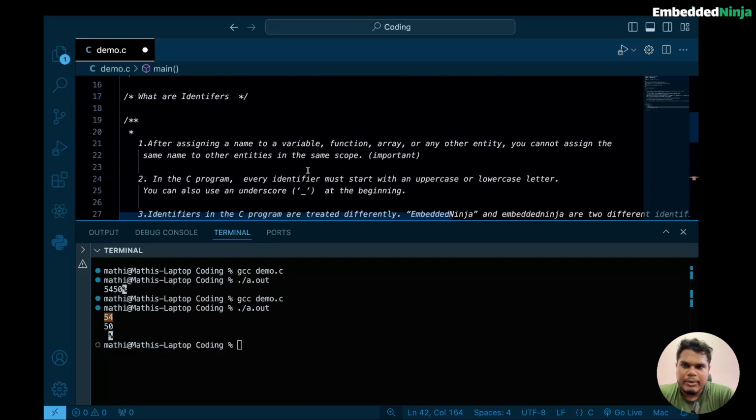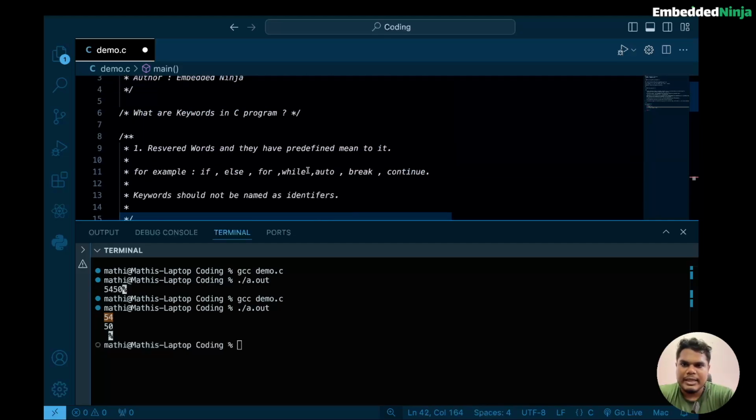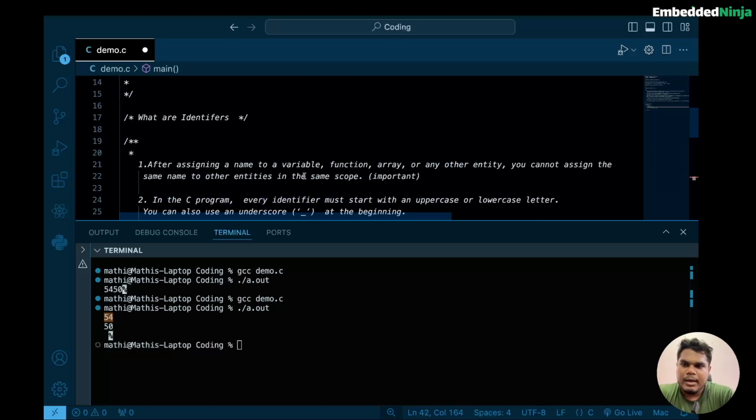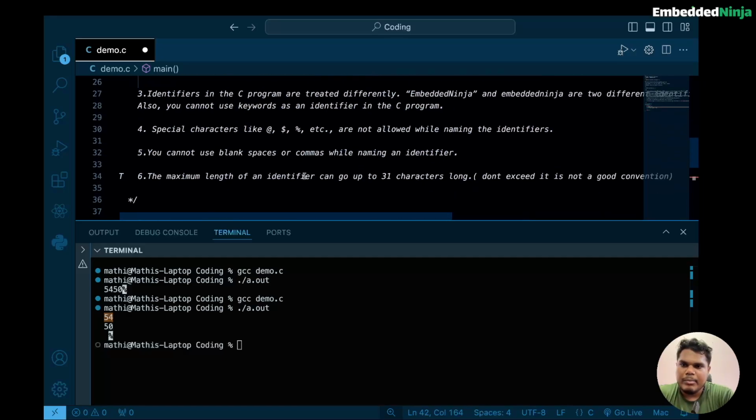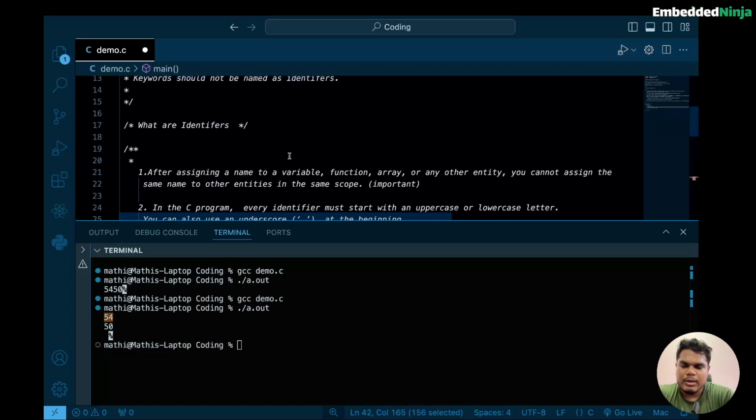So from this video, I hope you understood what keywords and identifiers are. Let's recap. As I already said, keywords are reserved words. It means that they have a predefined meaning. So we should not use keywords for naming our variables or functions. Keywords are basically building blocks. We have to use them only to write code, like the syntax if, else, for, while, do, auto, continue. These are syntax. They are reserved words and have some meaning. So we should not use them as our variable name or function name. That's all. I hope that from this video you understood what keywords and identifiers are.